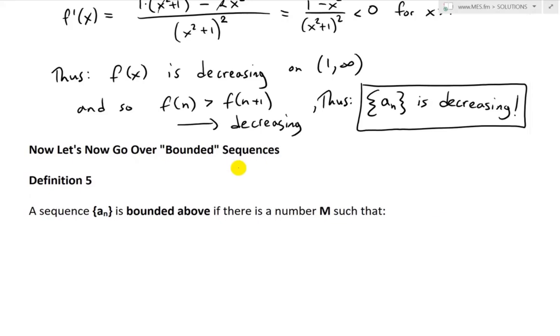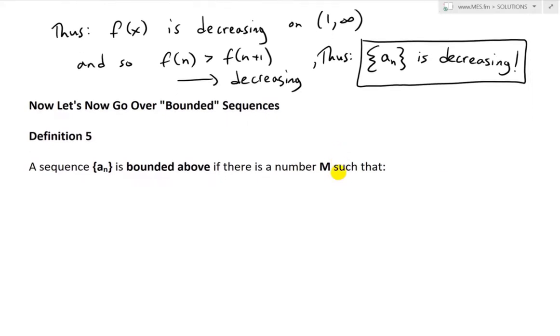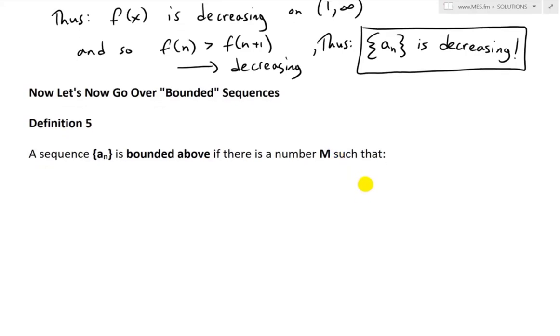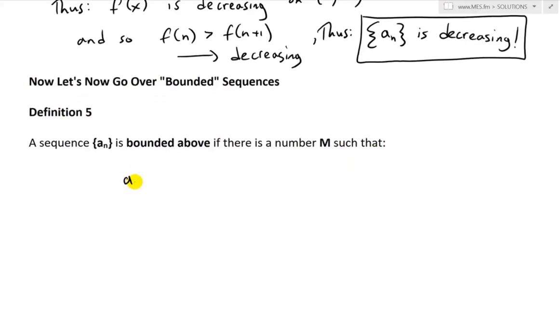Bounded sequences. Let's go over Definition 5, which states a sequence a_n is bounded above if there is a number M such that all the terms a_n are less than or equal to M, for all positive integers n greater than or equal to 1.